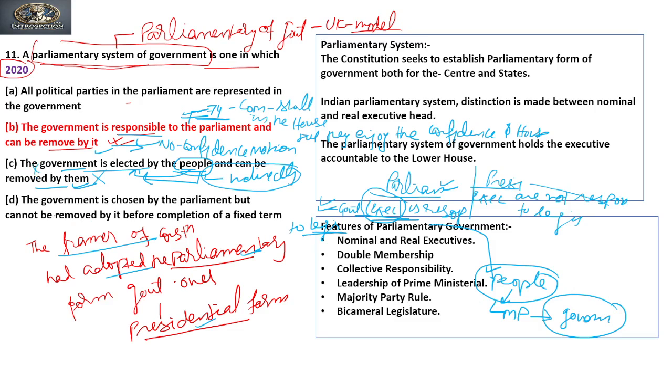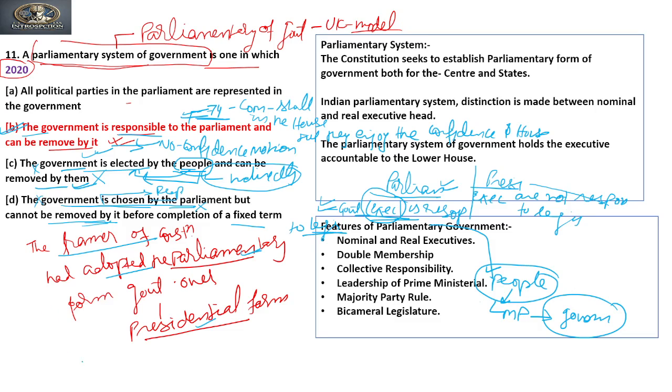If you see the last option, the government is chosen by parliament but cannot be removed by it before completion of its term. No, this is also not the case. The government is not chosen by the parliament; rather, the government is formed on the basis of votes by the people, right? And it can be removed by the parliament. So this cannot be the answer either. So the most appropriate answer is that in the parliamentary form of government, the government is responsible to the parliament and can be removed by it.